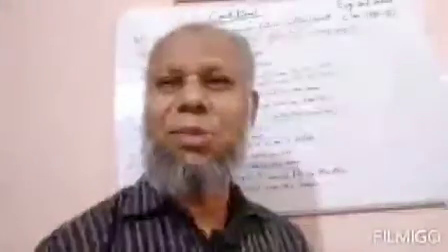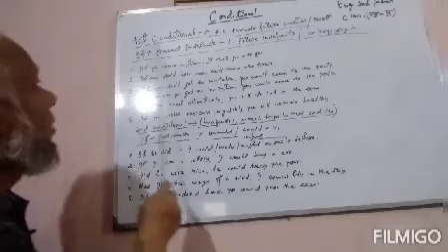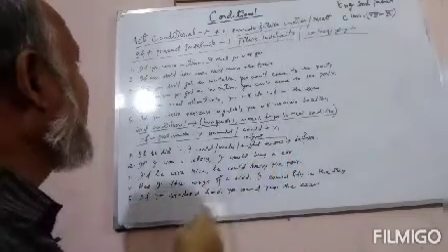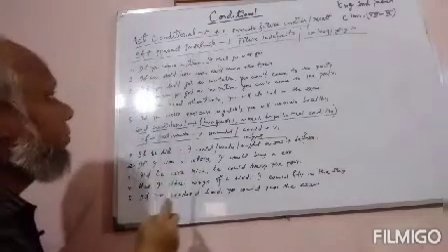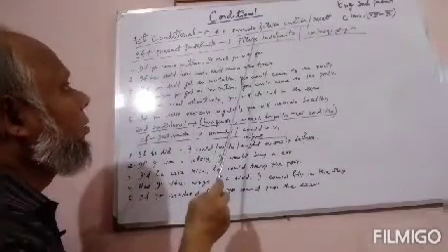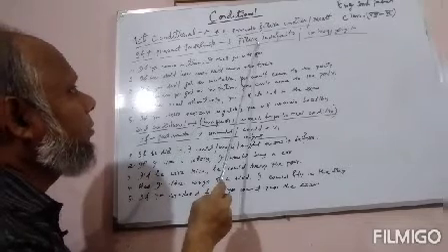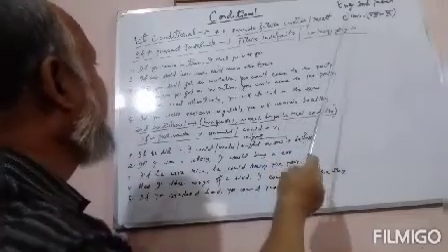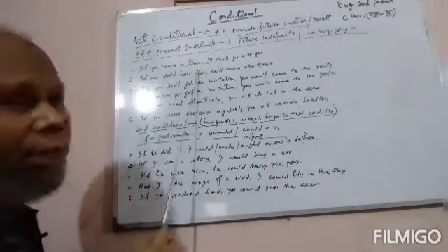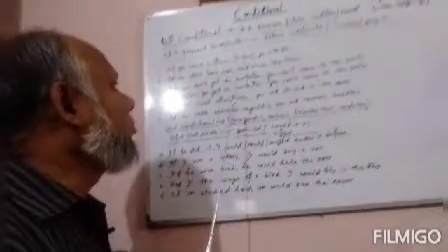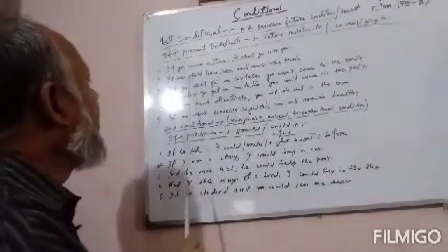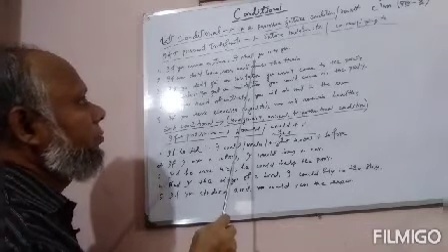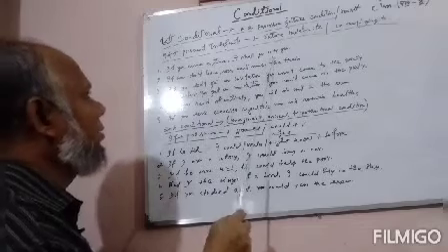Okay, now I am discussing first conditional. Have a look. First conditional means a possible future condition. The structure is if plus present indefinite, and the result will be future indefinite. Of course, can, may, and going to is also possible. Have a look. If you come in time, I shall go with you. If plus present indefinite, and the result, future indefinite.